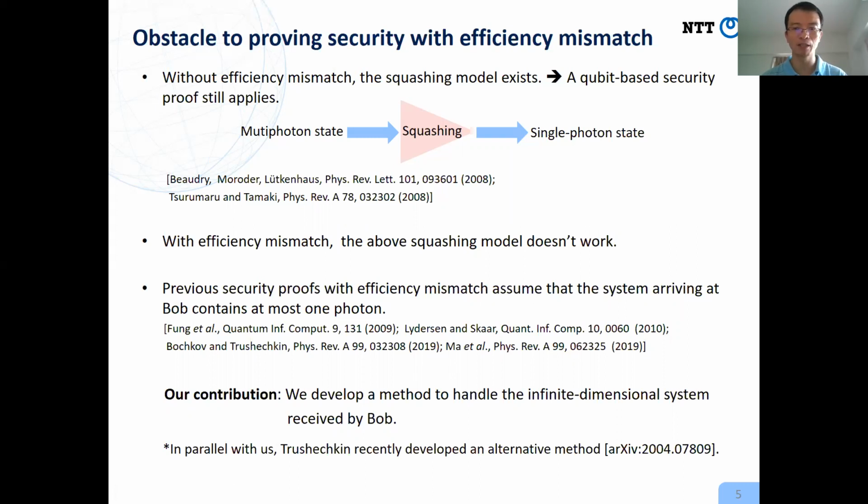However, all these works make an additional assumption on the system of Bob. That is, Bob can receive at most one photon at each round. However, in practice, Bob performs measurements with threshold detectors. It is impossible for Bob to tell whether this assumption is satisfied. In this work, we will develop a method to handle the infinite dimensional system. By the way, I would like to mention, in parallel with us, recently, Turchachin also developed another method to handle the same problem.